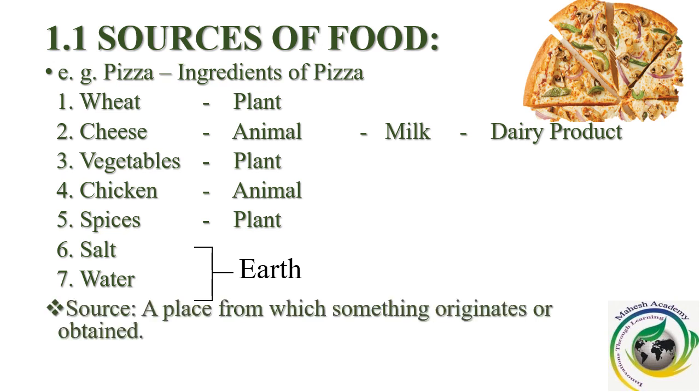Understood by now? Source. What is the meaning of the word source? Source is a place from which something originates or is obtained. Just think of water. From where do we get the water? We get water from rivers, lakes, ponds, rain for that matter. We call them sources of water. So when we think of food, we get food from plants and animals. So plants and animals will be called sources of food. All right, cool with it? Shall we move on? Sure.